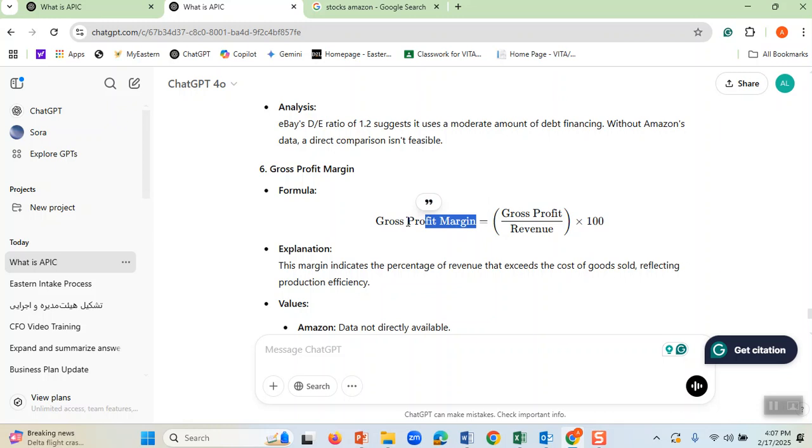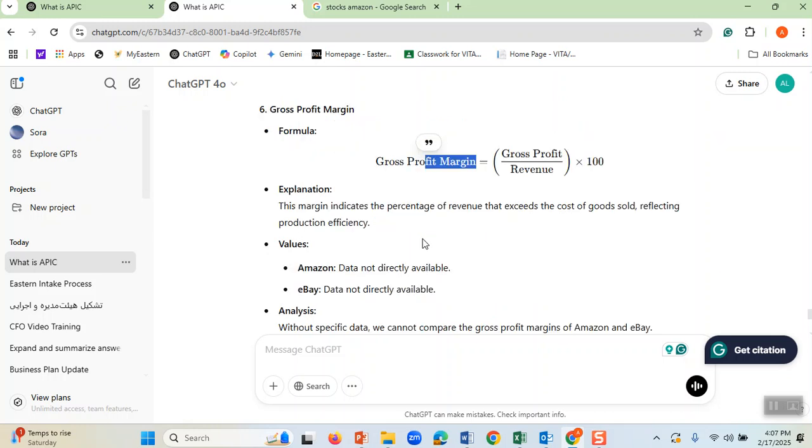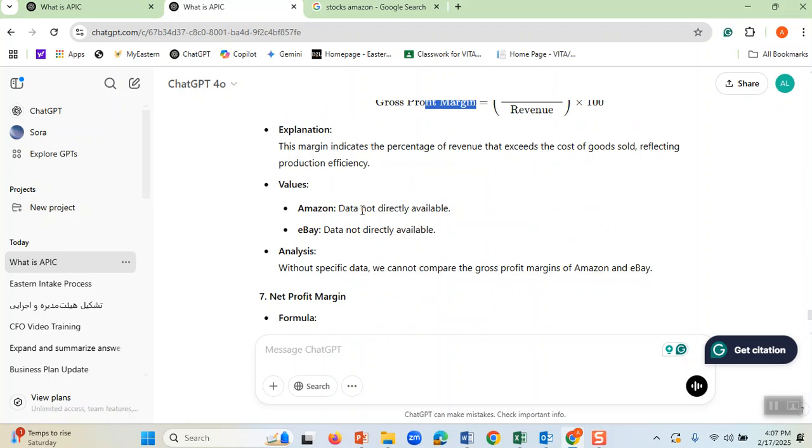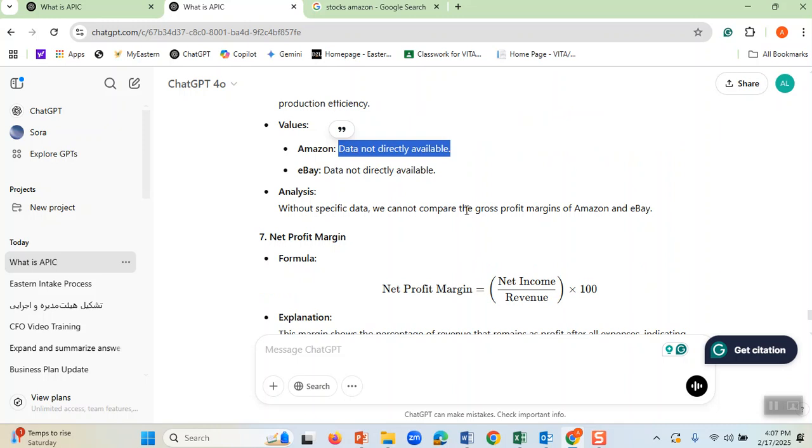Sometimes, let's say, hotels might have a good gross profit margin. I know that Amazon doesn't have a great gross profit margin, because it has a lot of expenses, and usually it deals also with the cost of goods sold. And profit margin, the higher the profit margin, the better it is.